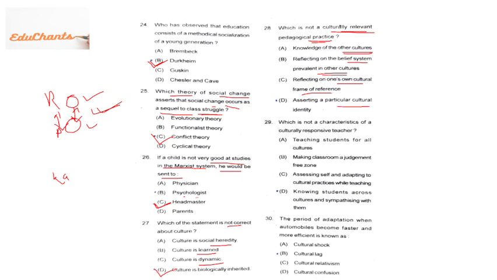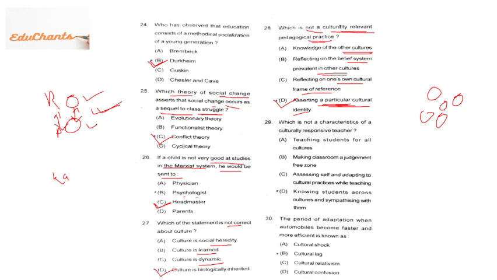Then asserting a particular cultural identity. No, you don't have to do that, and you should not do that. When you are respecting culture, then give respect to every culture. Do not assert a particular culture. Okay, so it is the right answer. I mean, not a particular culturally relevant pedagogical practice. While we teach, we do not teach like Hinduism. We teach equally because we are a secular country, right?